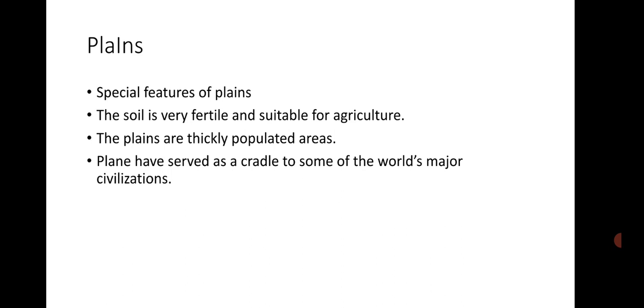The soil is very fertile. How is the soil fertile? Because the rivers, when they flow down the mountains, bring with them silt, which is deposited in the plains, and this silt is called alluvium and makes alluvial soil which is very suitable for agriculture. A variety of crops can be grown in the fertile plains.